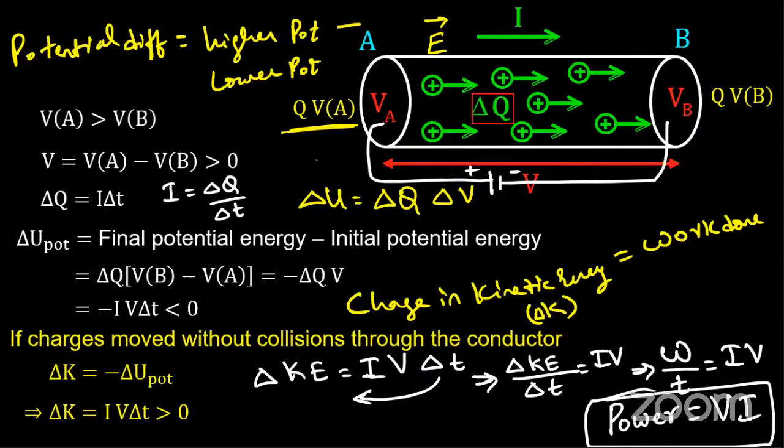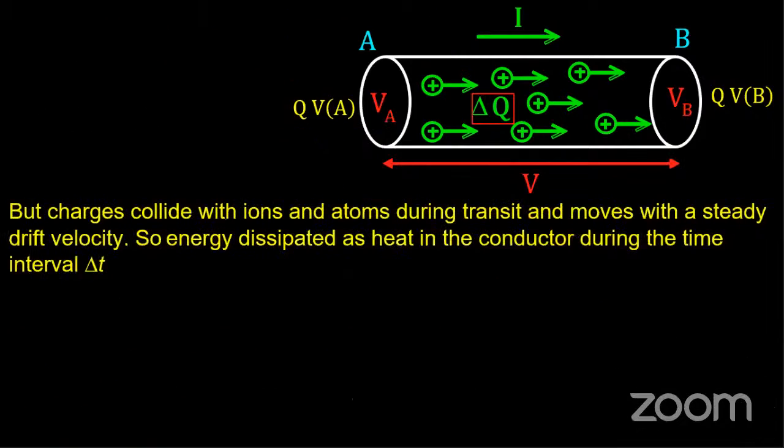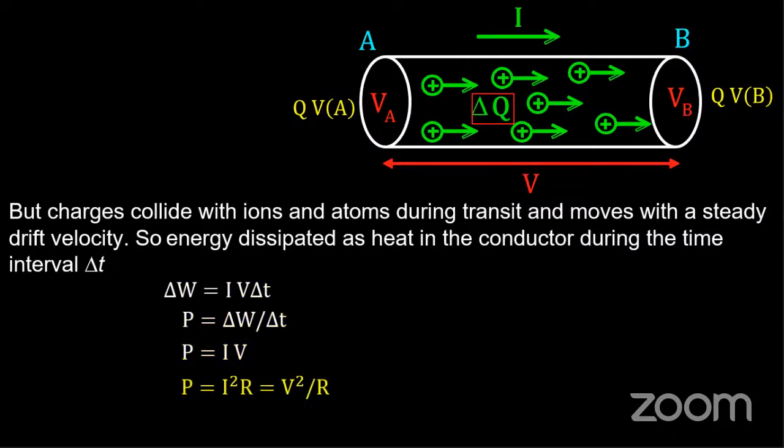On rearranging the terms, we get that the change in kinetic energy upon time taken is nothing but the power. The power in any electric circuit is given by P is equals to V into I. But the charges collide with ions and atoms during transit. Power is nothing but delta W by delta T. So we got that P is equals to V into I is the expression.